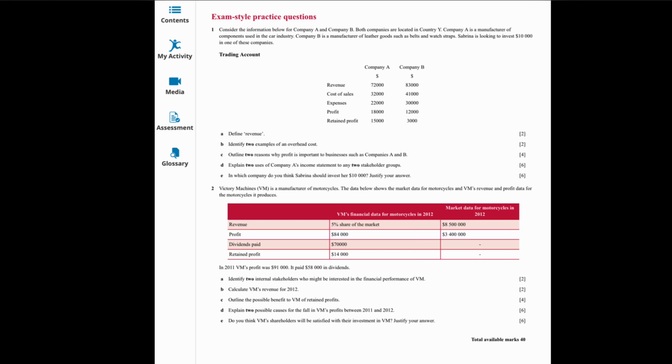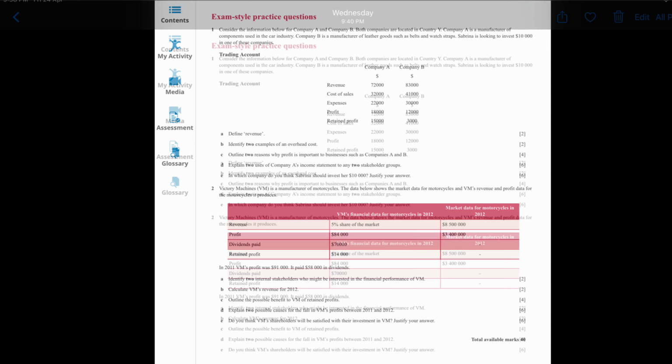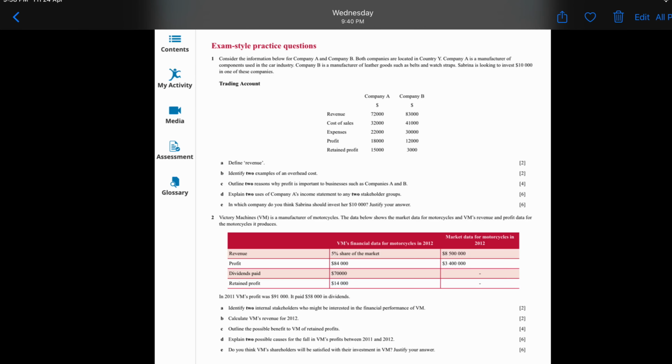Now question D. Explain 2 uses of company A's income statement to any 2 stakeholder groups. If the business has high profit, possibly higher wages for employees, and they also benefit from better job security.